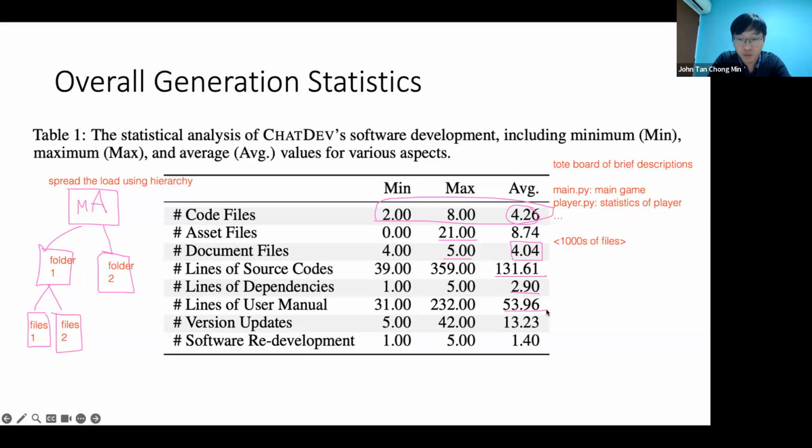Lines of user manual. Okay, user manual, I give it to them. GPT is great for user manuals. They can come out with free flow text. Version updates, this one I don't know what this means, but I guess this means like the requirements, dependency, and so on. Software redevelopment is like if you need to redo again, if there's an error message, redo the chain. So this is like the feedback mechanism, it does it on average 1.4 times.